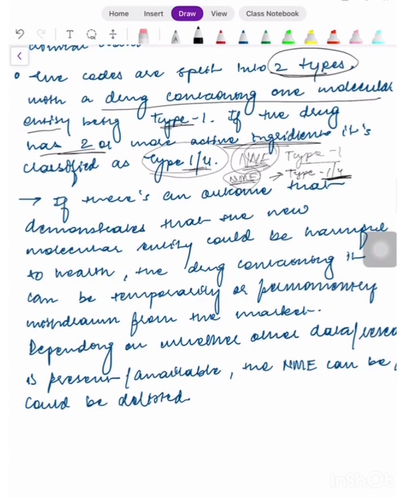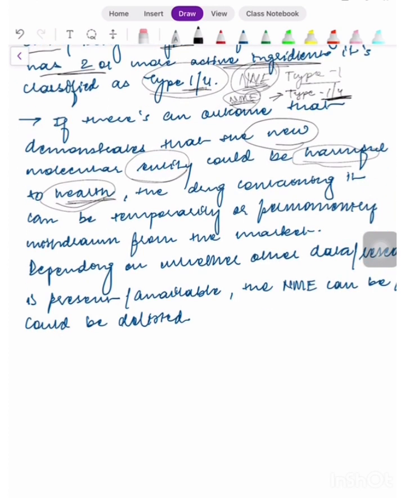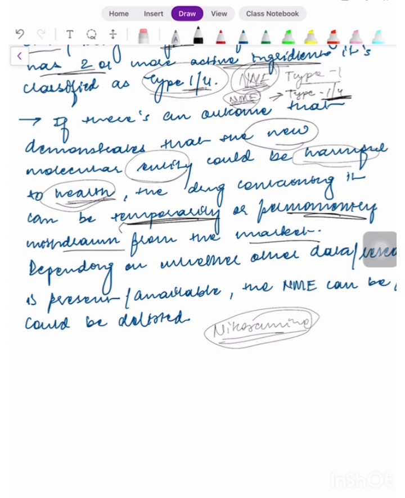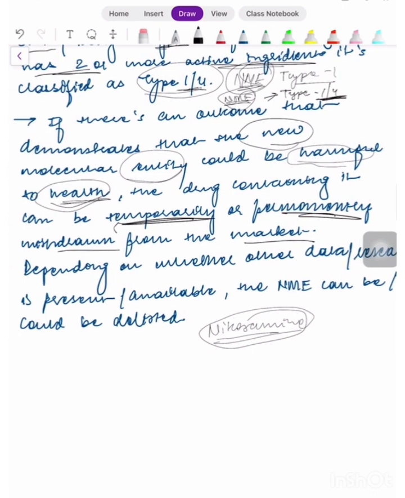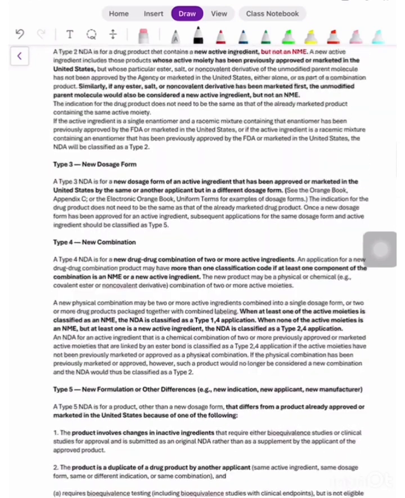If there is an outcome that demonstrates that the new molecular entity could be harmful, a possibility that it is harmful to health, then whichever drug is containing it, XYZ, okay, for example, a very broad example, say a nitrosamine impurity came in, then whichever drug it is found in will be temporarily or permanently withdrawn from the market depending on whether the research data is available. The NME could be delisted. So this is type 1 classification.